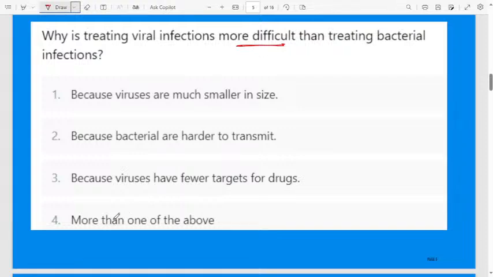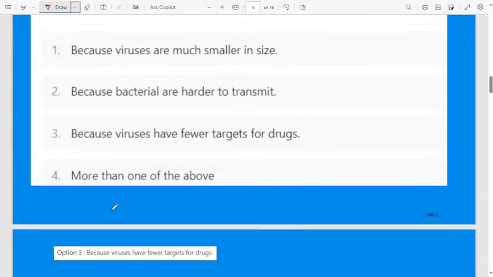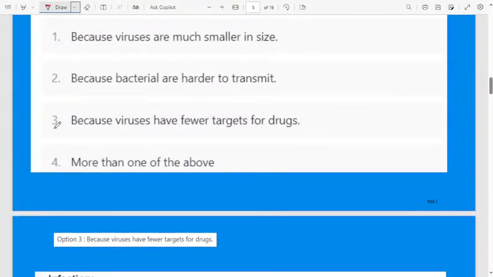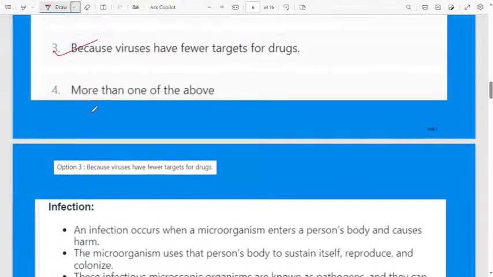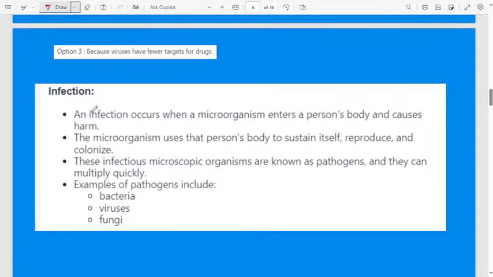What is the correct answer for this question? Why are viral infections more difficult to cure compared to bacterial infections? The correct answer is because virus have fewer targets for drugs. See, the infection caused by a virus will be difficult. Let us study in detail why it will be difficult.